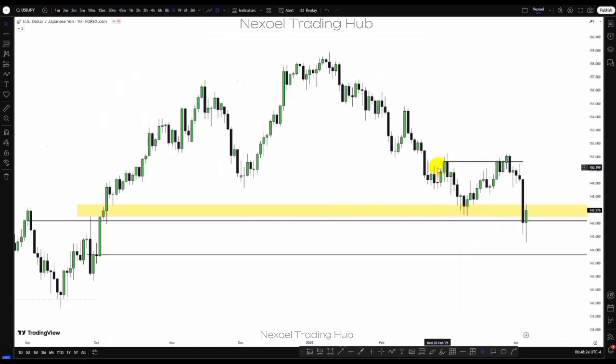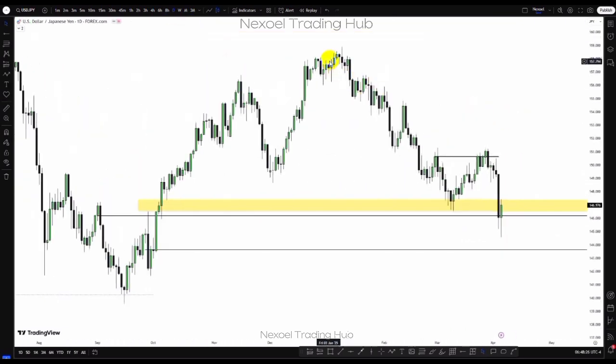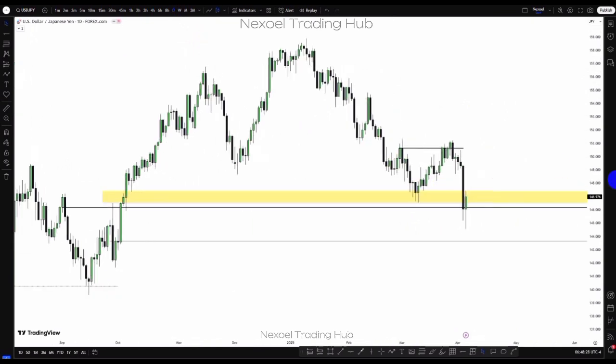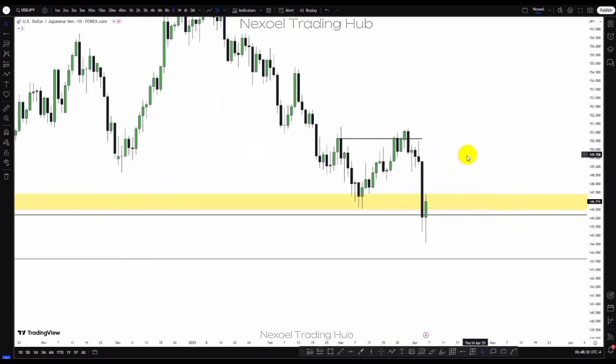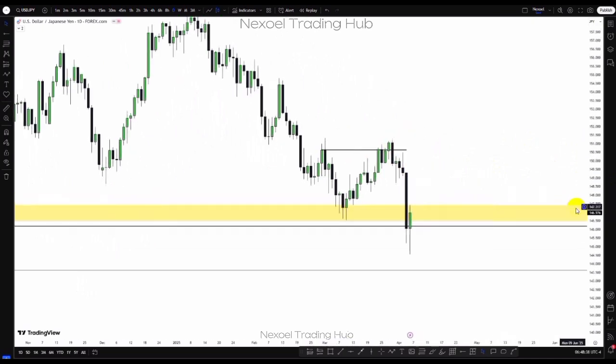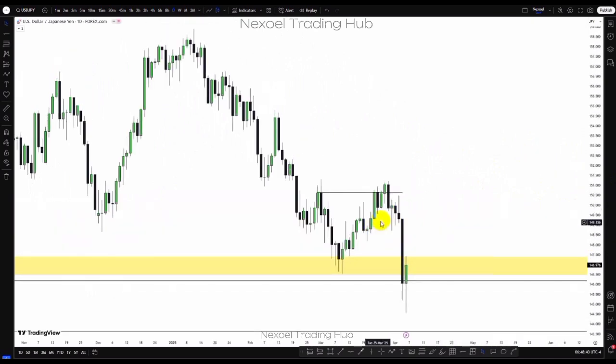So here in the daily time frame, we can clearly see the bearish movement to the downside. So we can see the daily rejection block zone, which I pointed out 2 weeks ago, I think. Our price reacted here and gave us this bearish movement, though we anticipated to see the likelihood of bullish continuation to the upside to this zone.